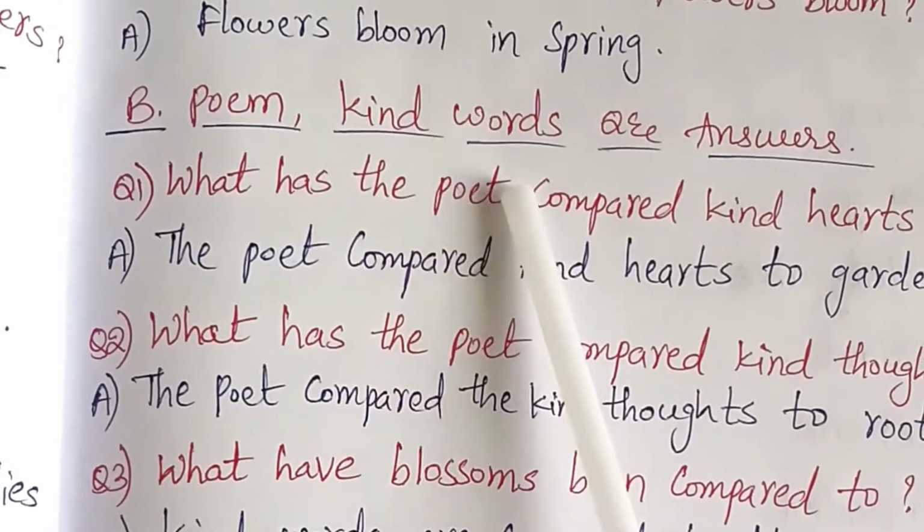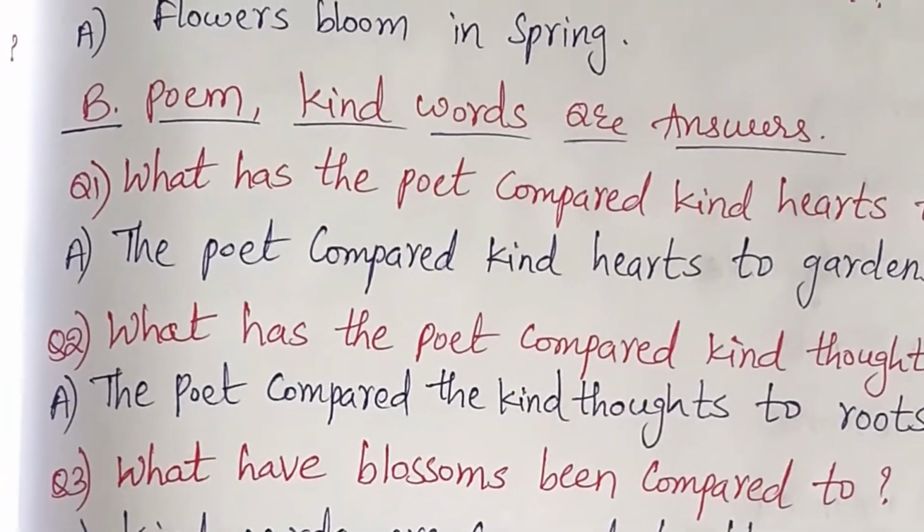The B part of the unit that you have is a poem, children. The poem's name is Kind Words. These are the question answers of that poem.